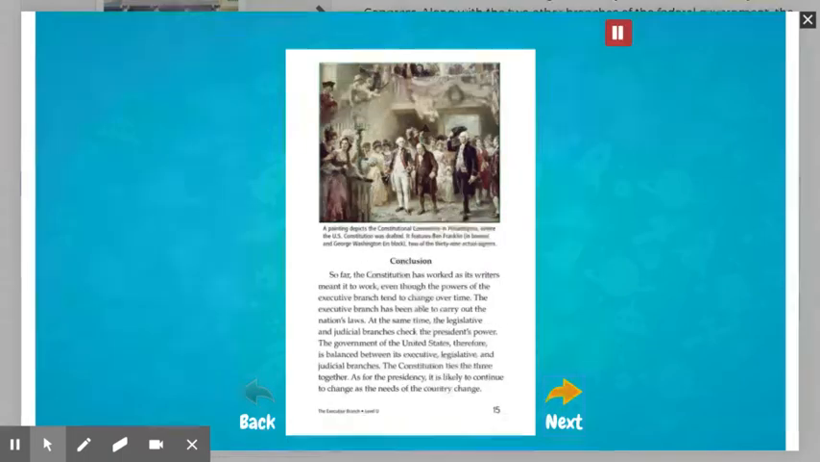Conclusion. So far, the Constitution has worked as its writers meant it to work, even though the powers of the executive branch tend to change over time. The executive branch has been able to carry out the nation's laws. At the same time, the legislative and judicial branches check the president's power. The government of the United States, therefore, is balanced between its executive, legislative, and judicial branches. The Constitution ties the three together. As for the presidency, it is likely to continue to change as the needs of the country change.